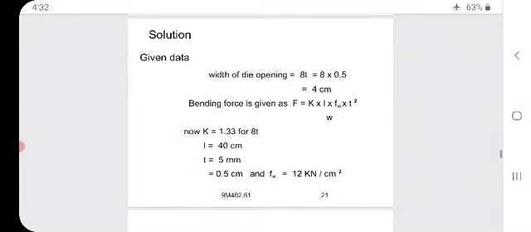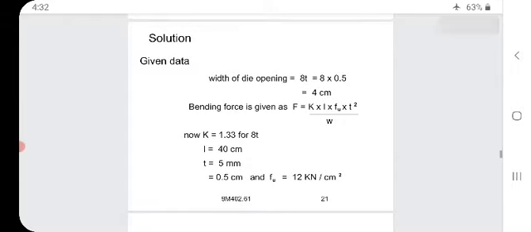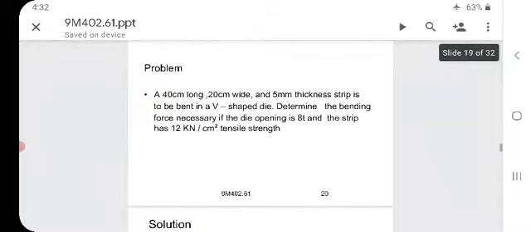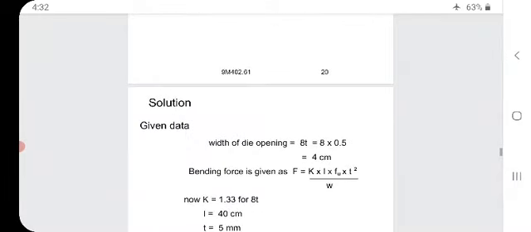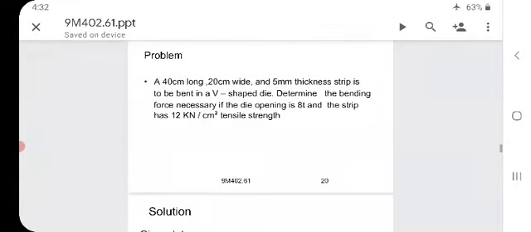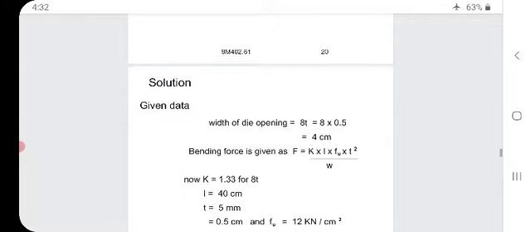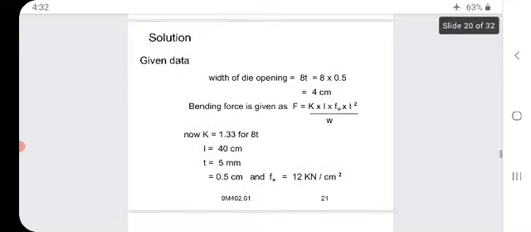Solution. The width of die opening is 8T, as given in the data. So, T is nothing but the 5 mm thickness. So, 8 into 0.5, that is equal to 4 centimeters. So, bending force is given as F equal to K into L into Fu into T square by W. This is the formula which we are having.